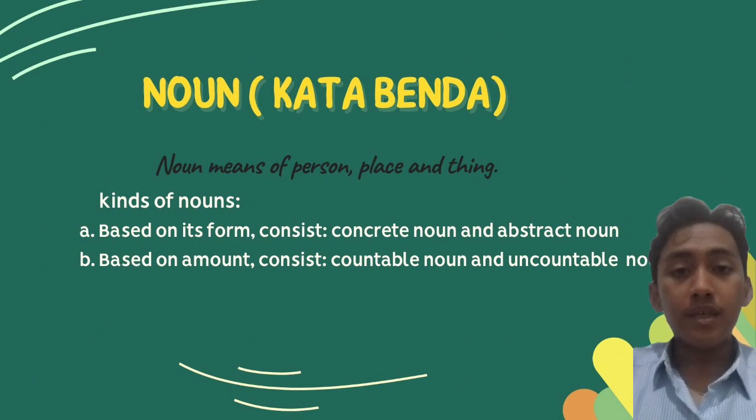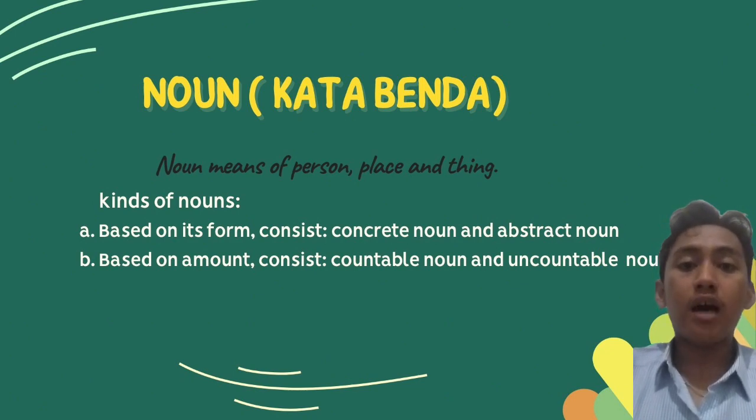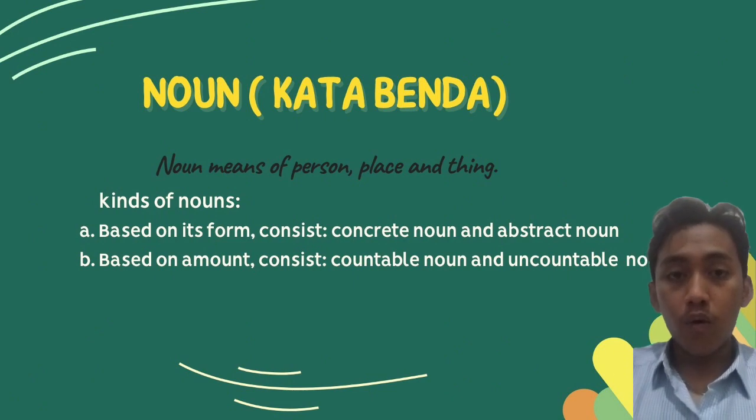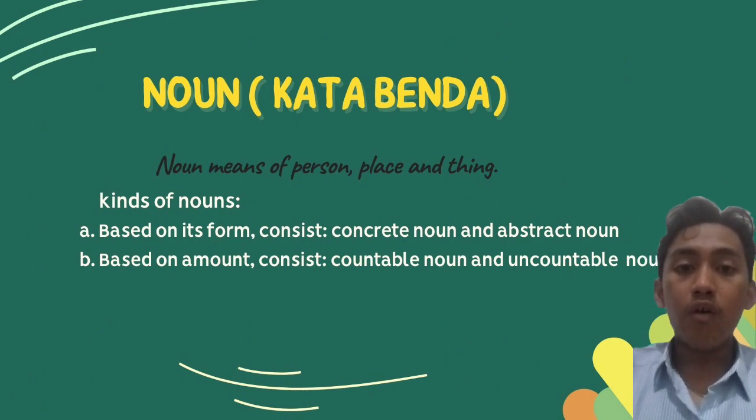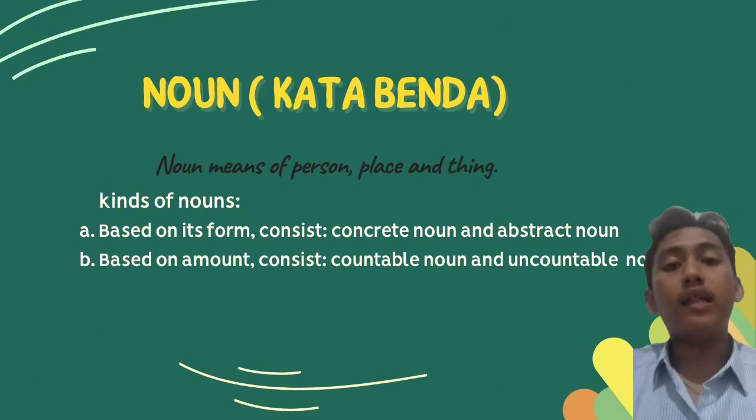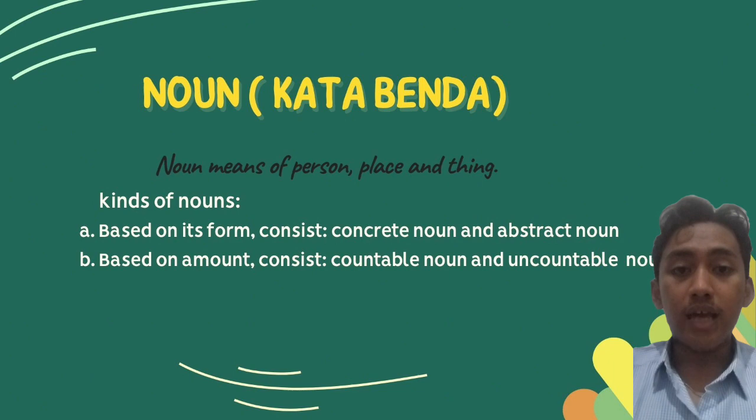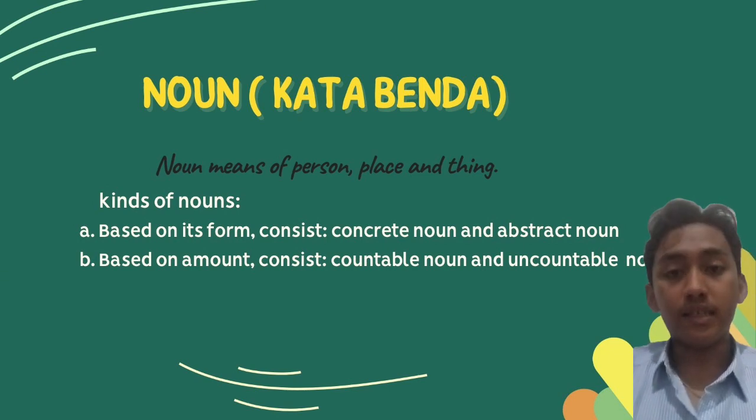The first type is based on form. It consists of two types, namely concrete noun and abstract noun. Well, concrete noun is a noun that can be detected by the five senses. For the example is color, while abstract noun is the noun that can't be detected by the five senses. The example is sadness, happy, or anything.